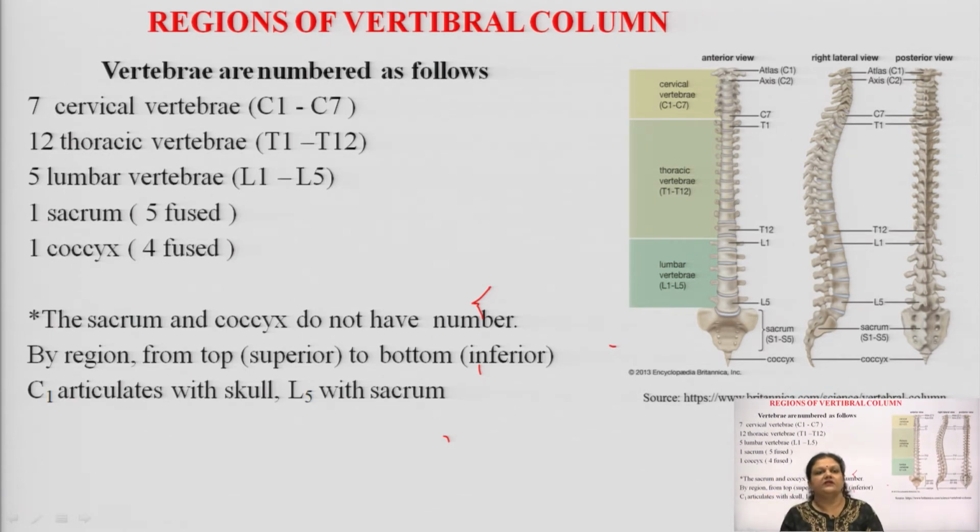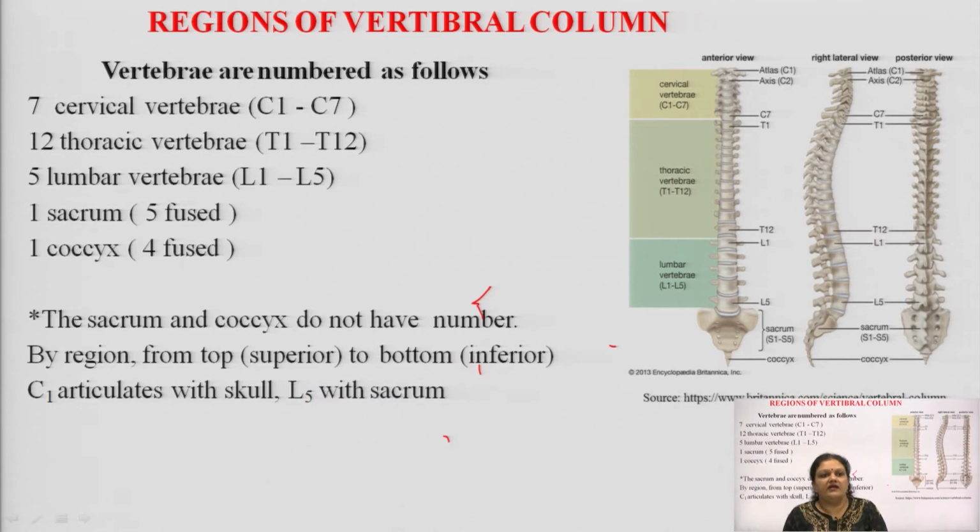Okay, students, so the sacrum and the coccyx do not have any number in adults. Remember this always: one sacrum, one coccyx in adults only, while it is different in children, which is 5 sacral and 4 coccygeal bones.